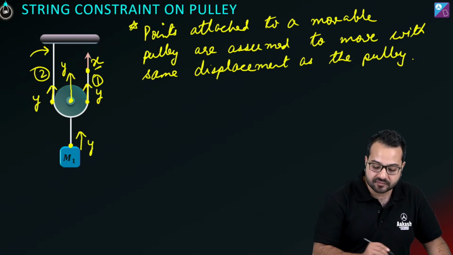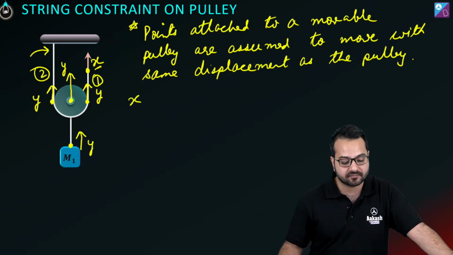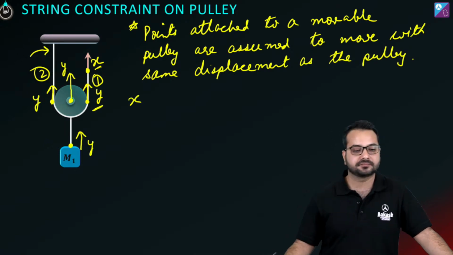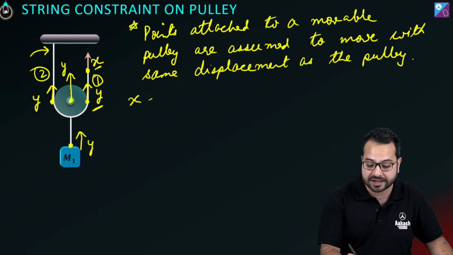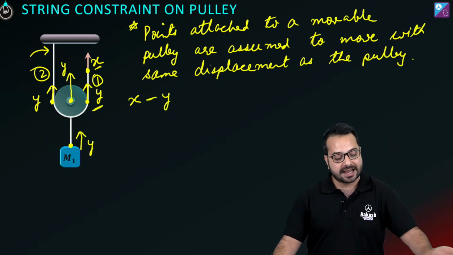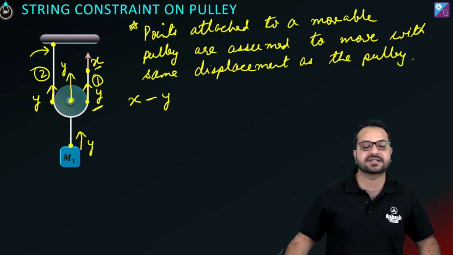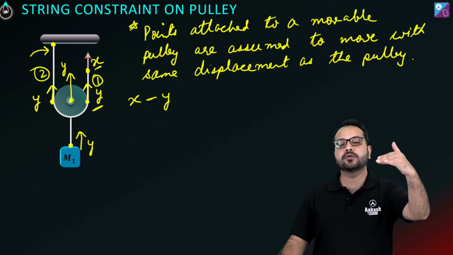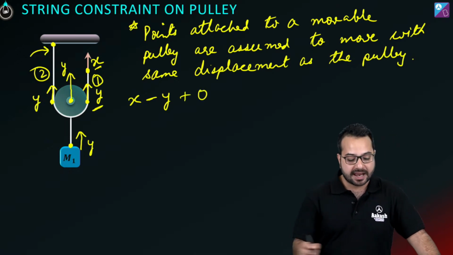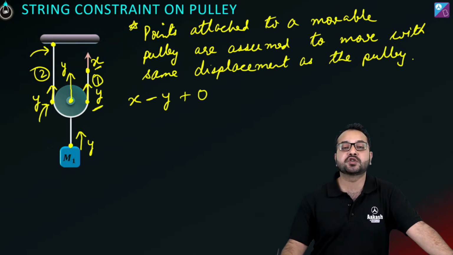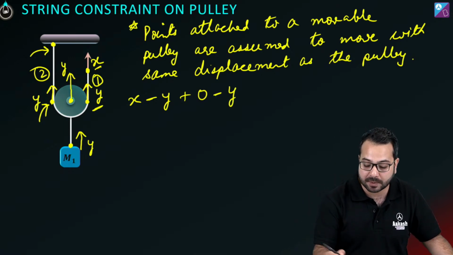Now what is the end? There is x which is away from the center of the string, which means it is going to be plus x. Then there is y, which is towards the center of the segment, which means I'm going to write it as minus y. And then we are going to talk about the second segment. Now this point is fixed. It is attached to a fixed support, which means this point is 0. And then this point over here is going towards the center of the segment, which means the displacement it is going to cause is minus y.